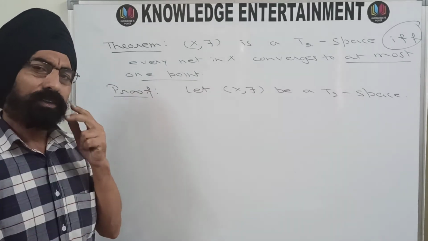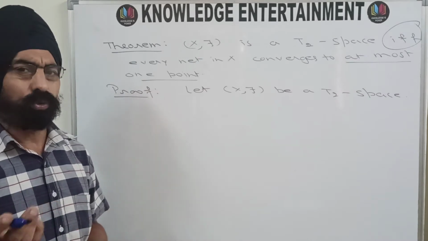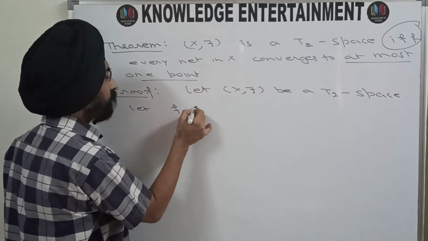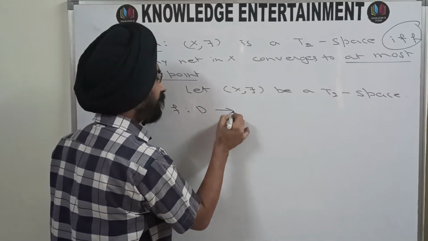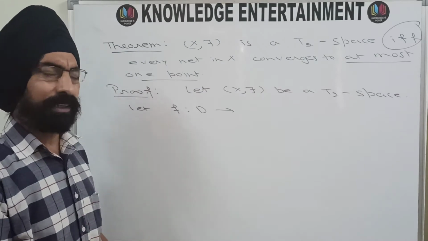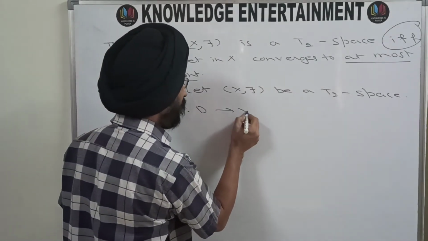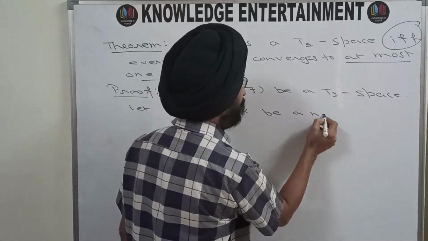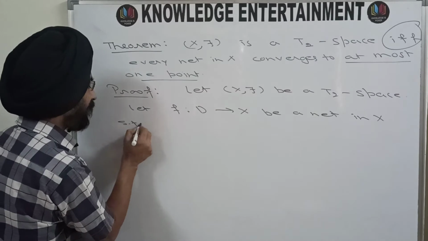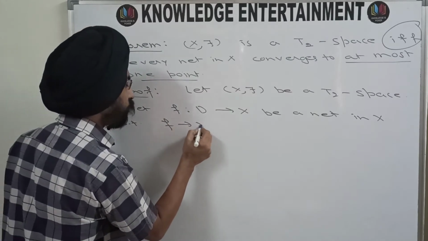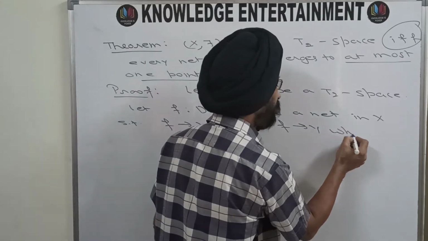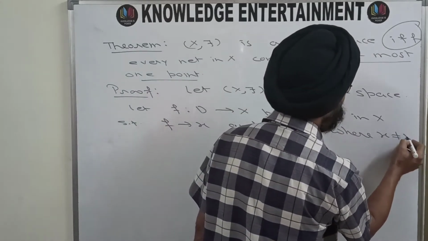Let there be a net, on the contrary, let there be a net which converges to two distinct points. Let f from some directed set D with some binary relation, obviously greater than or equal to, let f from D to X be a net in X such that f converges to x and f also converges to y, where x is not equal to y.